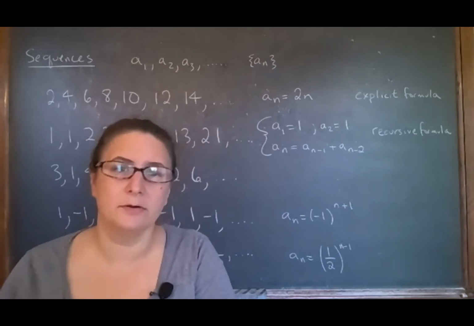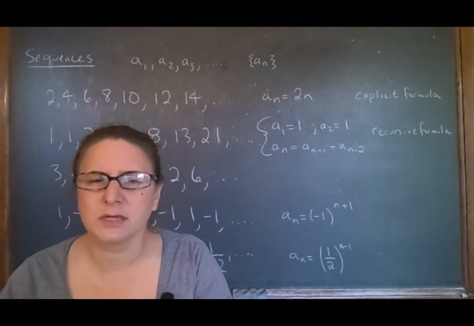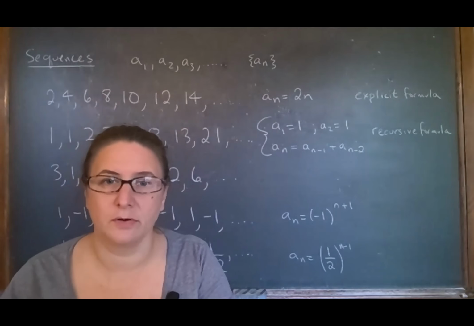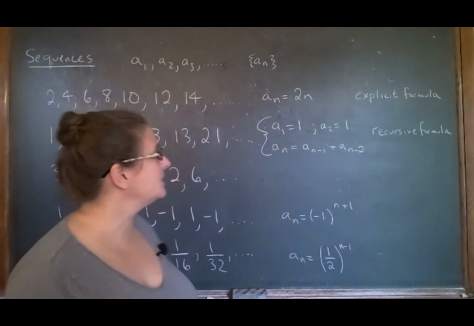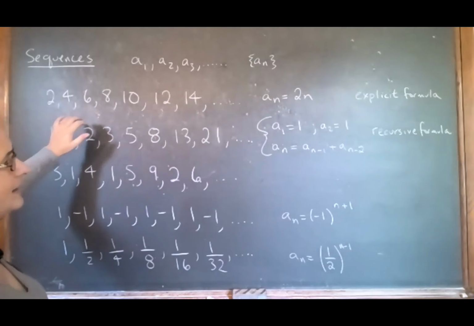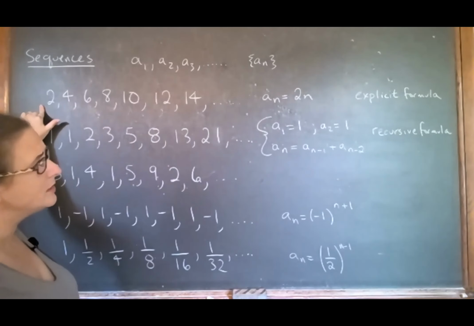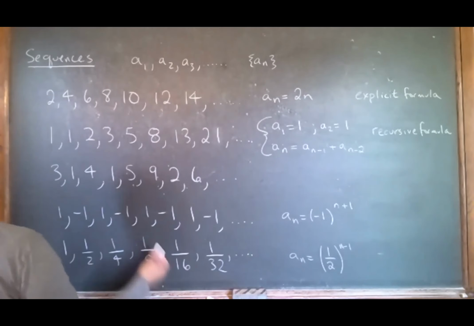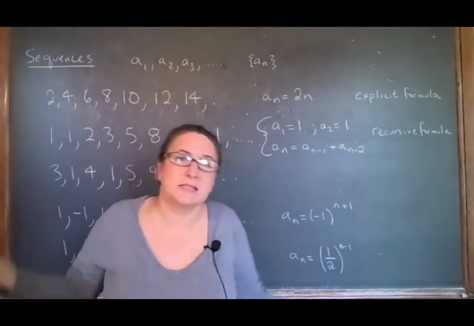In fact, you can write down Fibonacci as an explicit formula. It's kind of ugly. It's not easy to remember in any way or shape or form. And many of the explicit ones, of course, you can also write down in a recursive way. If I wanted to look at this, I could also write this down that way, because each one I'm adding 2 to the previous number. It's an arithmetic sequence.